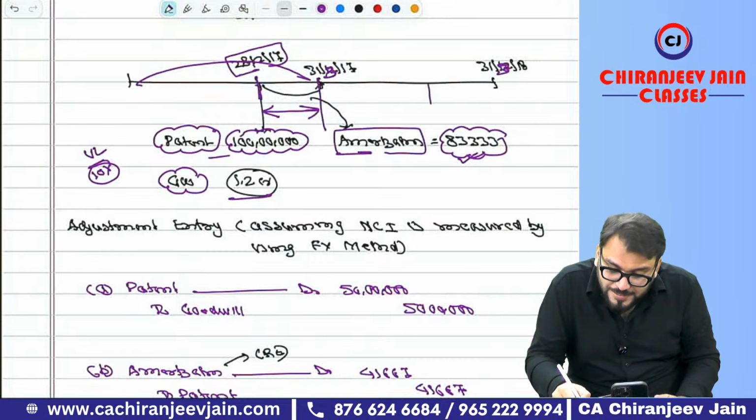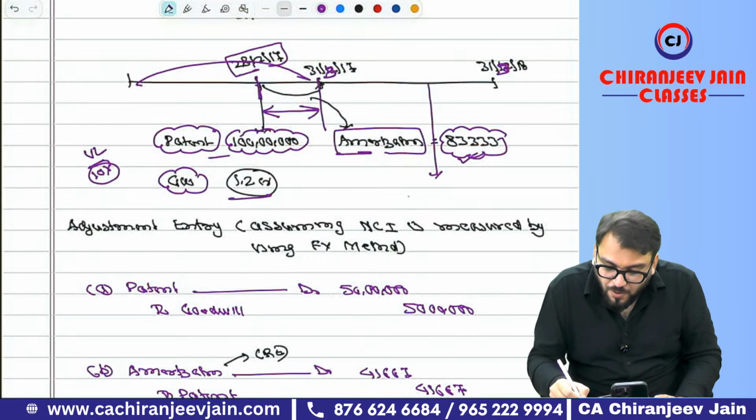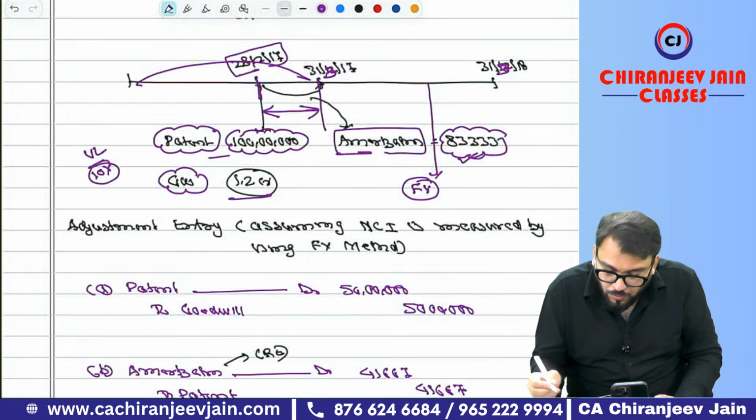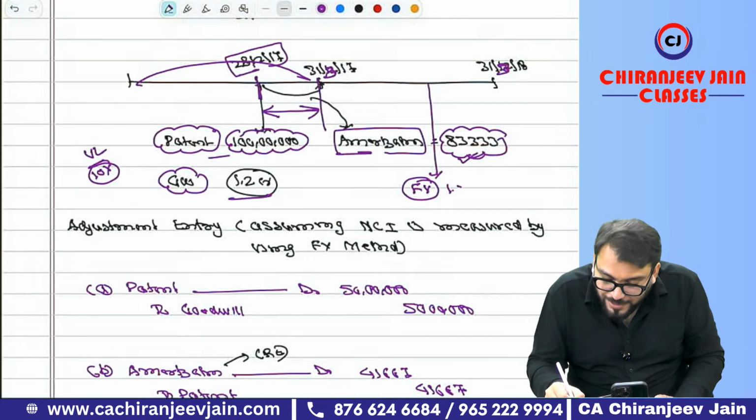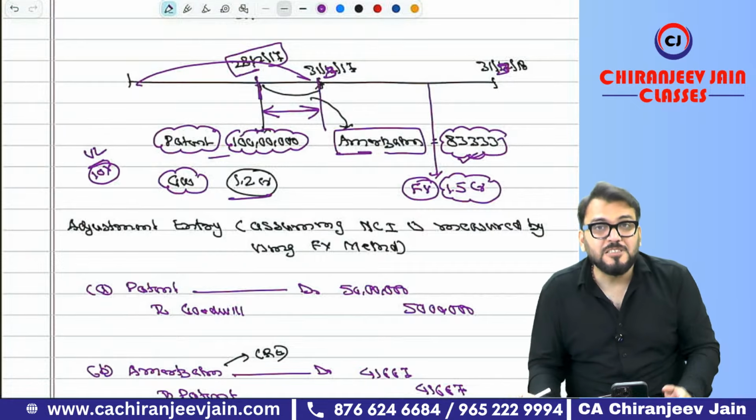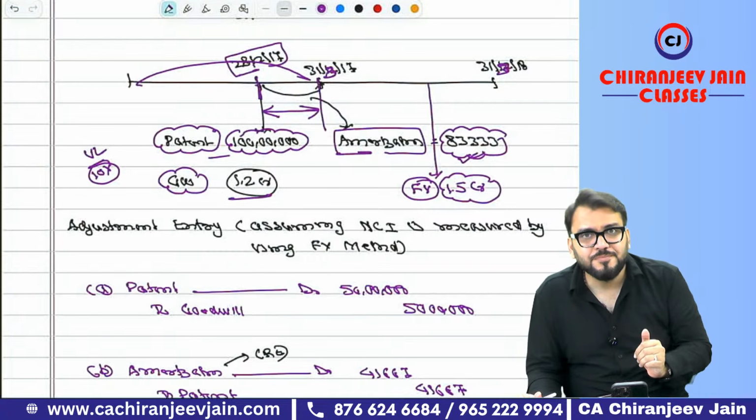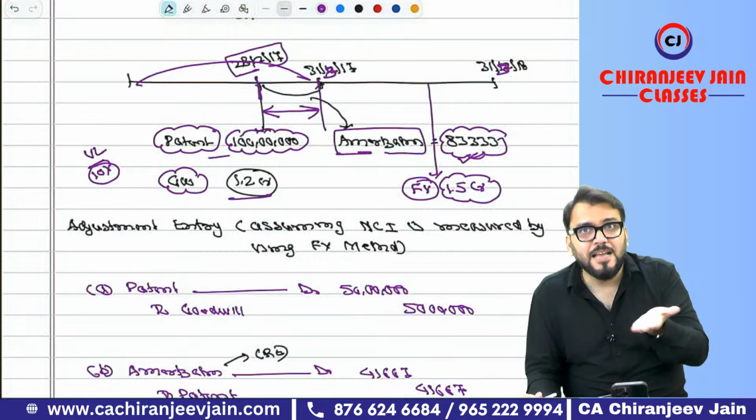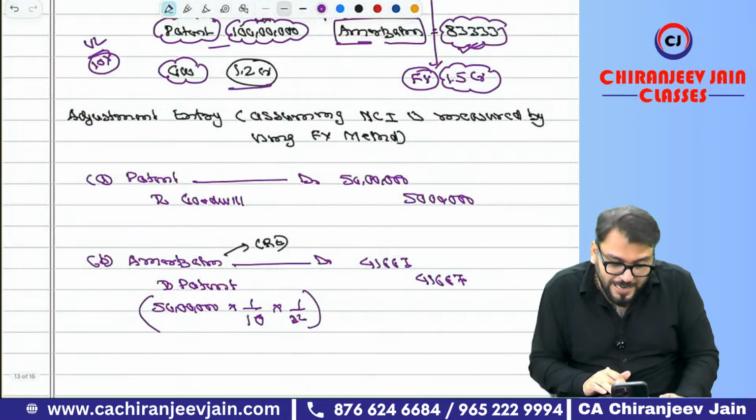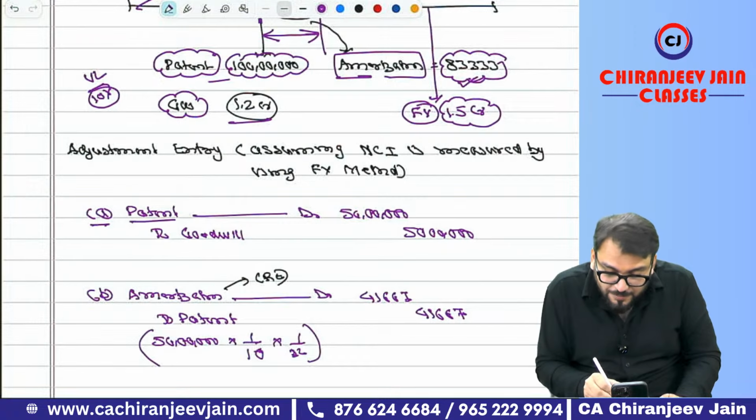Now what happened during the measurement period? You have been informed that the actual fair value of the patent was actually 1.5 crore. Understood? It means the patent should be increased by 50 lakh. Are you getting what I am saying? Understood? It means what will be the adjustment entry? Can you say, the adjustment entry will be what? Patent will increase by 50 lakh.